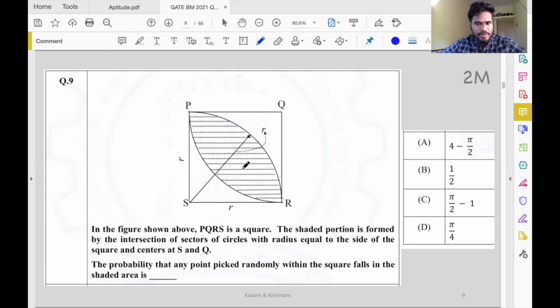The required probability is the area of the shaded region divided by the total area, right? The actual event we are interested in, over the set of all possible events. So how do you find this area? The outer area is very simple, it's r squared. But how about the shaded area? Simple trick at this stage for questions like this: divide and conquer. Try to make shapes that you can easily write down areas for.